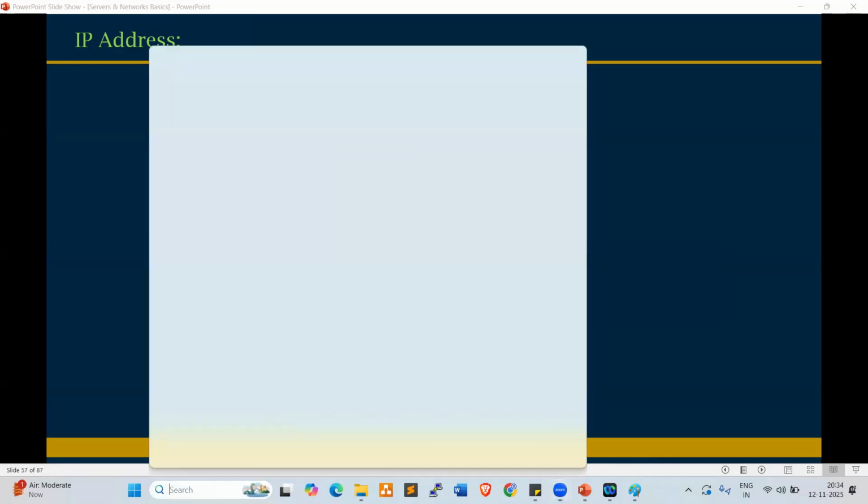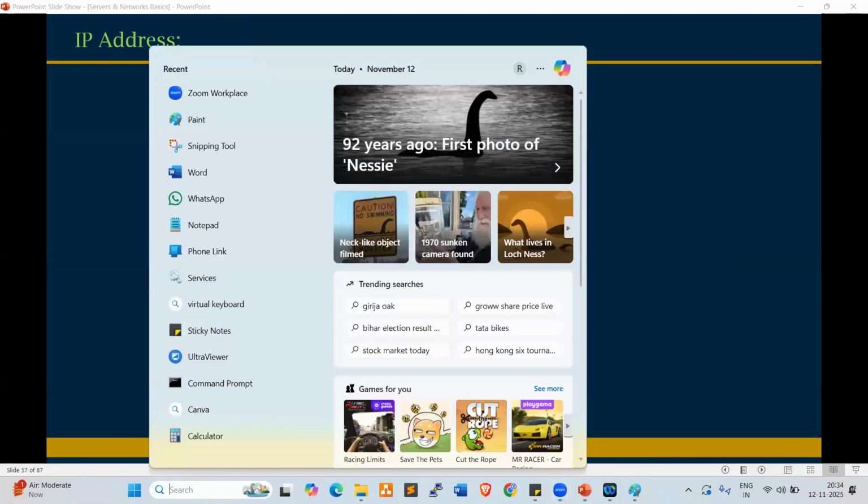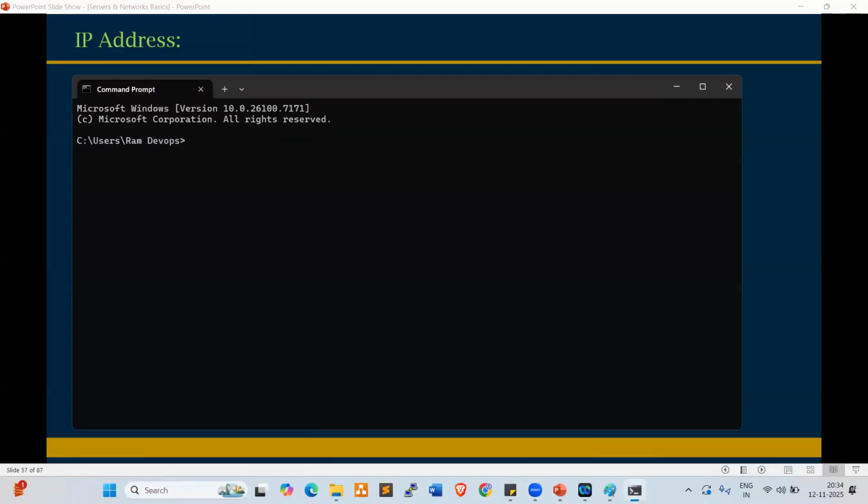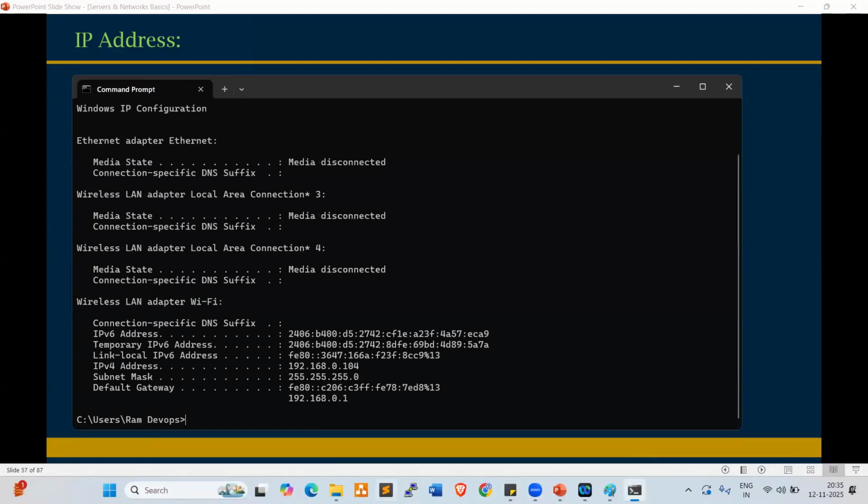For example, if I want to check my laptop IP, go to command prompt. Look at this, everyone. ipconfig is the command. This is my IP address, 192.168.0.104. Here it is showing IPv4, IP version 4.